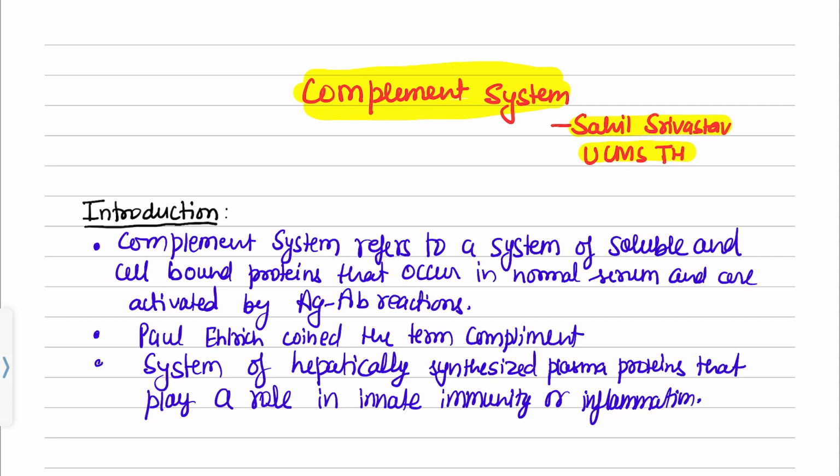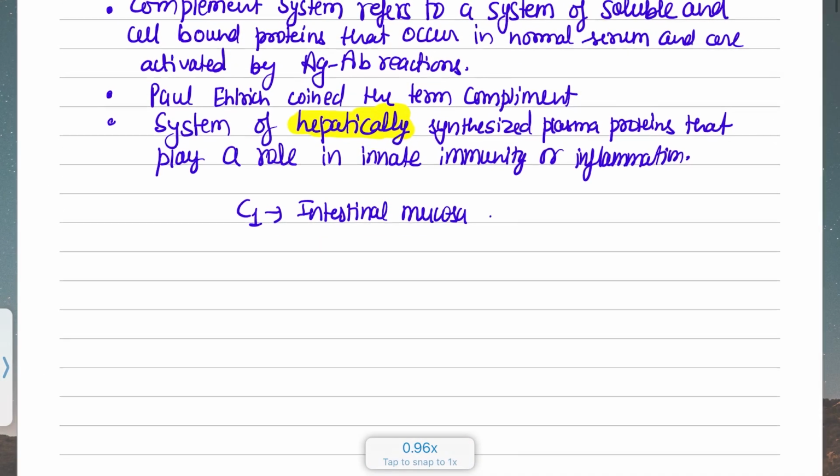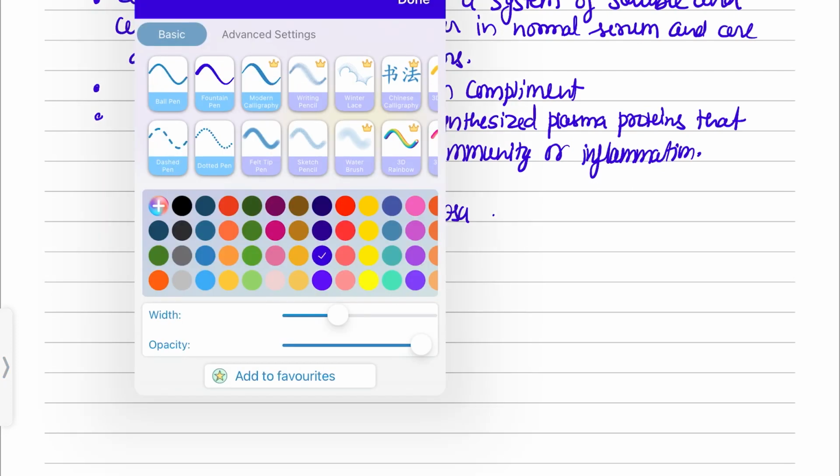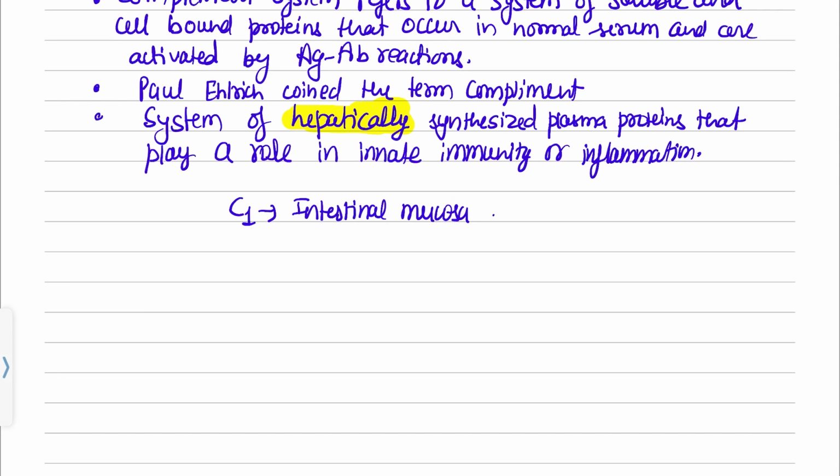Most of the complement proteins are synthesized in the liver, except C1, which is synthesized in the intestinal mucosa. I will write some properties of complement proteins. First of all, they are very heat labile proteins, very heat sensitive.